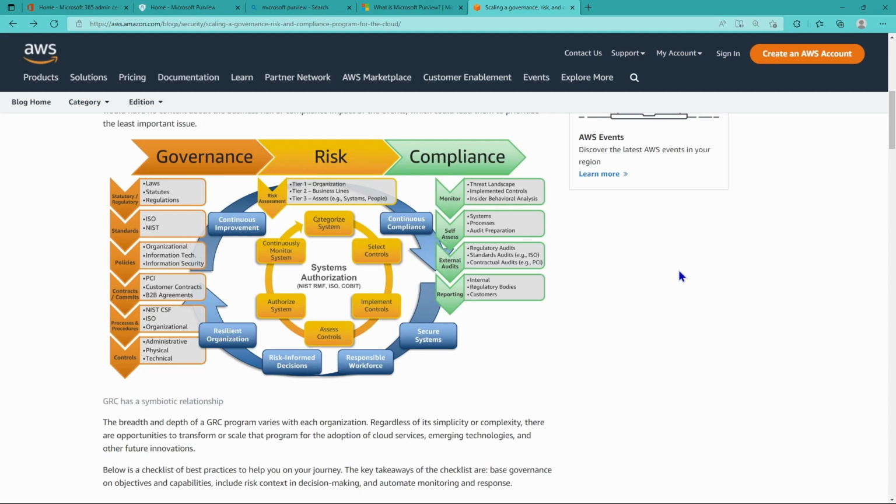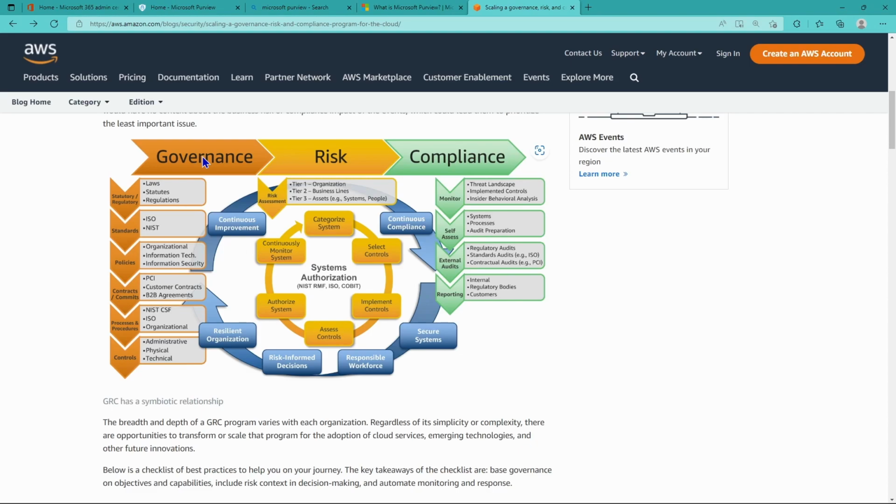If we look at this diagram, we can briefly understand what governance is. Governance is a set of standards that are aligned to business requirements, depending on what your business needs to adhere to in terms of industry. If you're in healthcare, you have specific standards that you need to abide by.